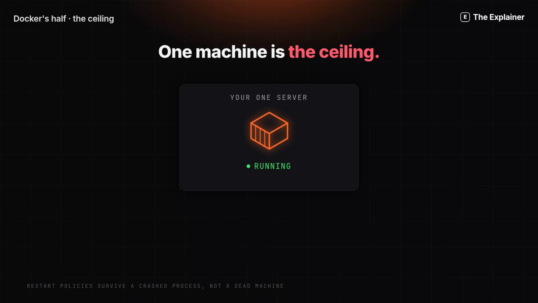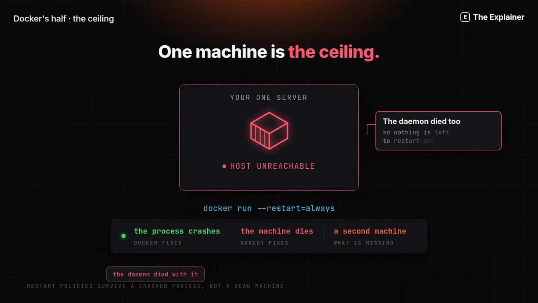So where is Docker's ceiling? Right here. One container on one host serving fine, and Docker is better at this than people admit. Add restart equals always. Now if the process crashes, the Docker daemon starts it again. No human needed. That genuinely works. But if the machine itself dies, the daemon dies with it. A restart policy cannot start your app somewhere else.